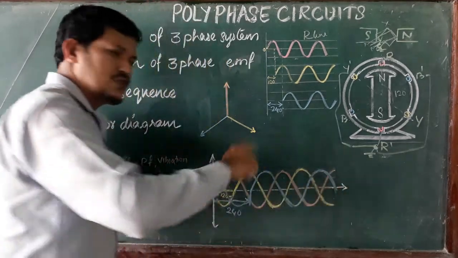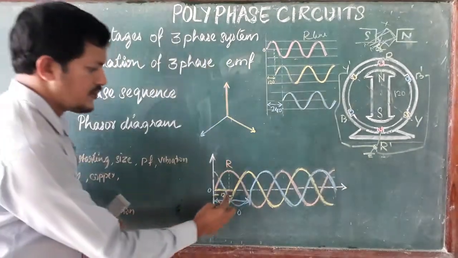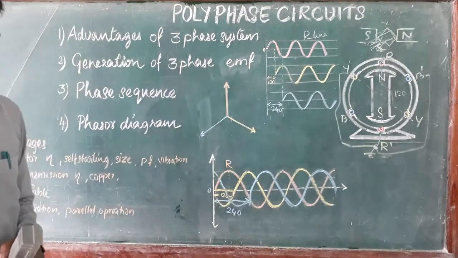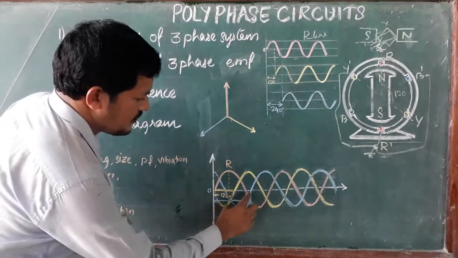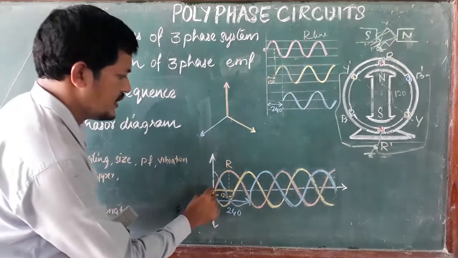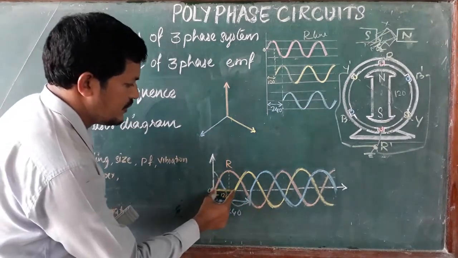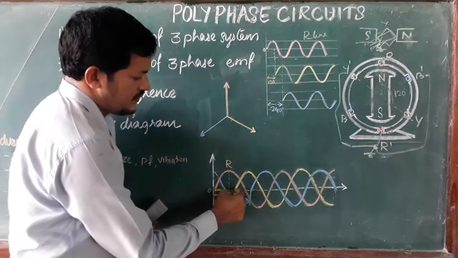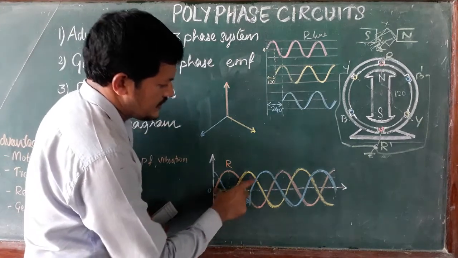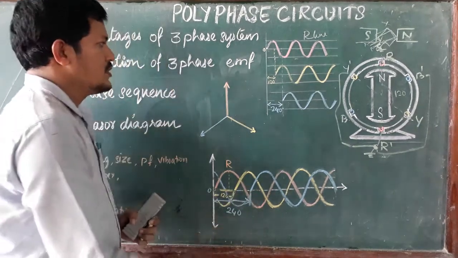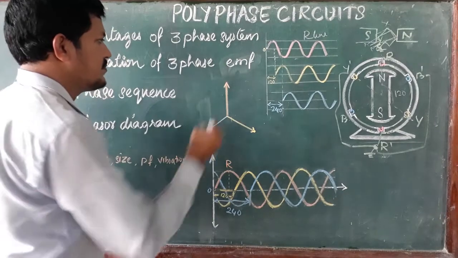Clear. While rotating continuously, we can draw the previous waveform, and the remaining waveform also we can draw. The first one started at 0, after 120 degrees the second phase started, and after 240 degrees the third phase started. So this one is the R phase.